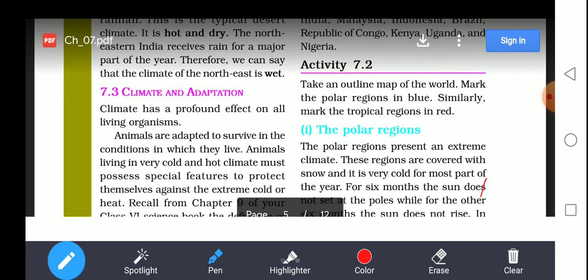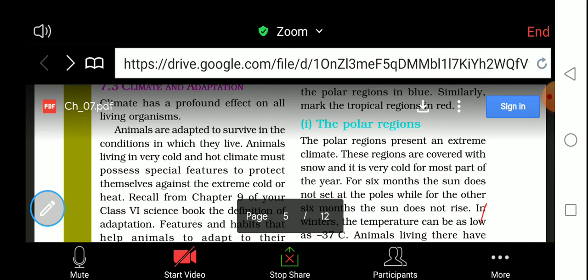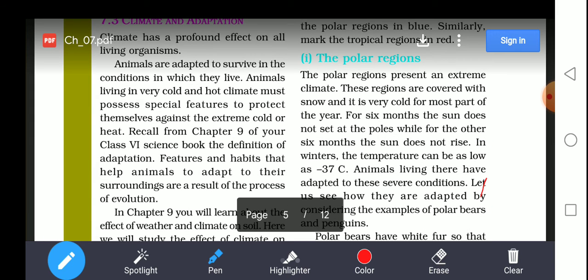For 6 months the sun does not set at the poles, while for the other 6 months the sun does not rise.